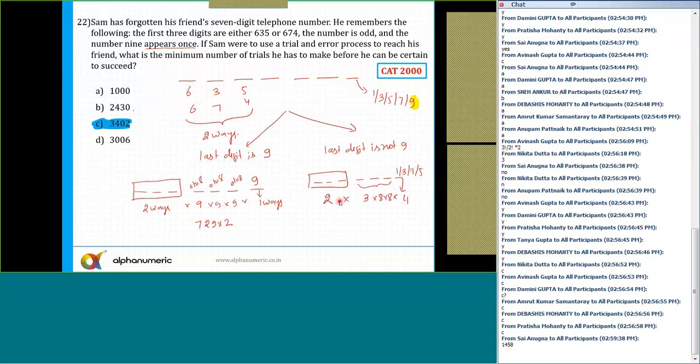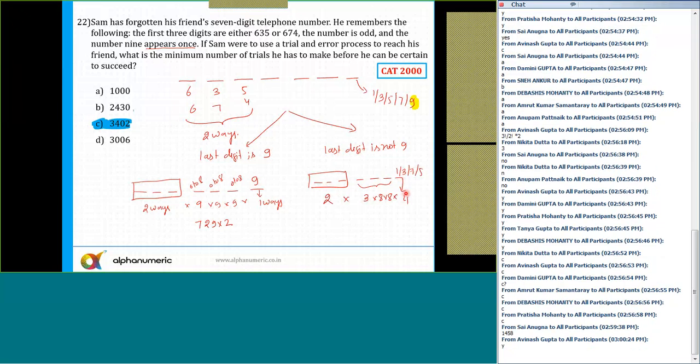Is this clear to all of you? Last part, I'm going to repeat. Last place has got 4 choices. First 3 digits have got 2 choices. Now there are 3 places. Out of these 3 places, at one place I need to put 9. So there are 3 choices for 9. 9 can go to either the 4th digit, 5th digit or 6th digit. And in the remaining 2 places, I can use any number from 0 to 8. So 8 into 8.